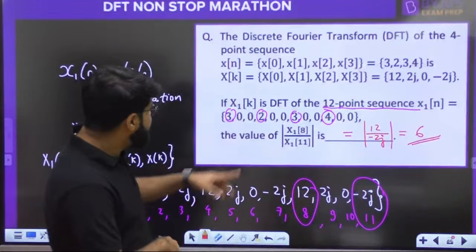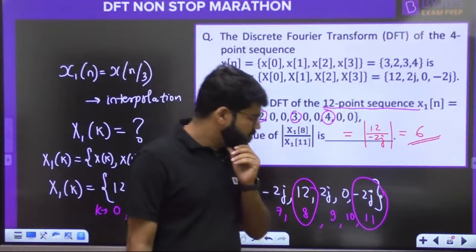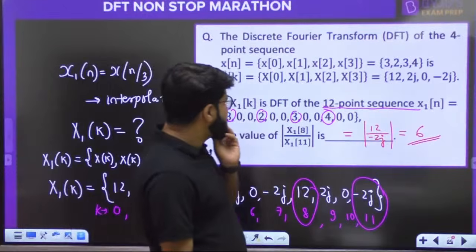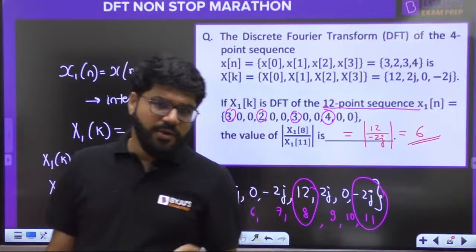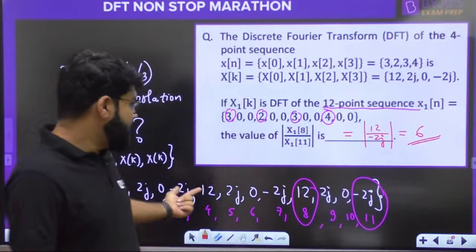Actually, this is a GATE 2 mark question. It is, I think, not mentioned here. I don't remember the year. I'll check and let you know. Exactly the year I'm not able to recall. Somewhere 15-16 के around का होना चाहिए. But I'll check it out and let you know. It's a GATE 2 mark question. Okay. Can be solved with ease.